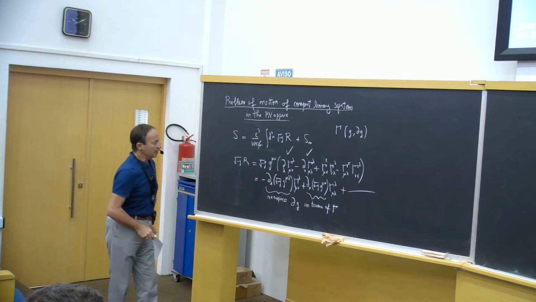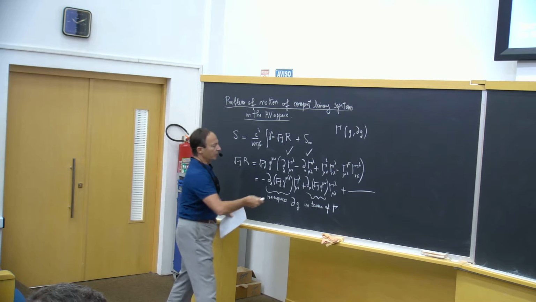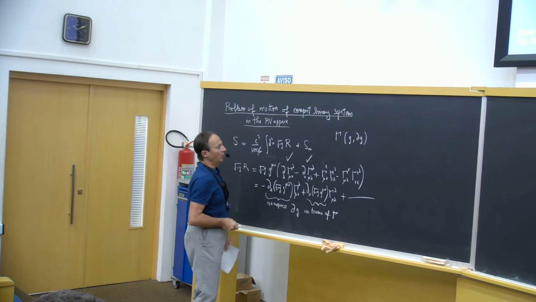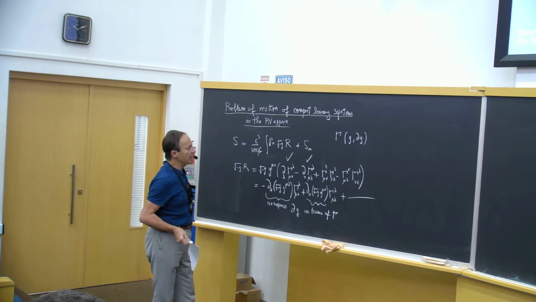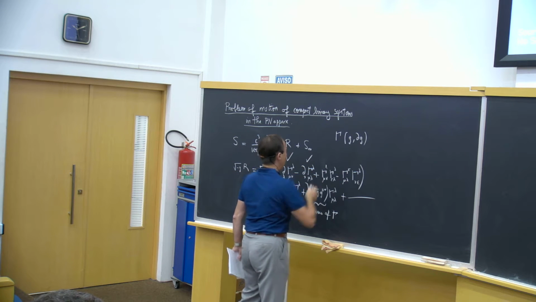And in that way, I get an action which depends only on the Gamma factors and not their derivatives, modulo a total divergence, which I ignore, and therefore an action which depends only on the metric and the derivative of the metric.